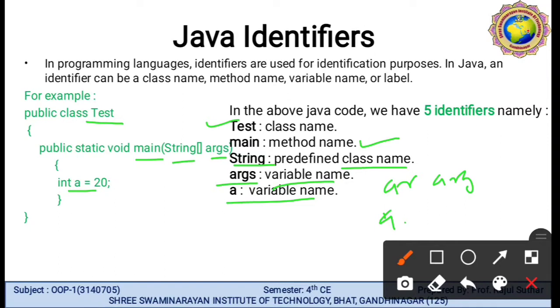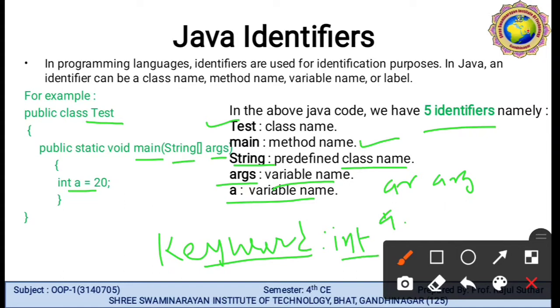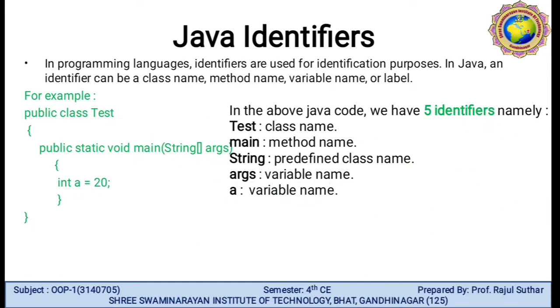The remaining of these are all keywords. Which are the keywords? They are totally different from identifiers. The remaining ones are int, public, static and void. Those are all keywords. So keep in mind, keywords and identifiers are both different.